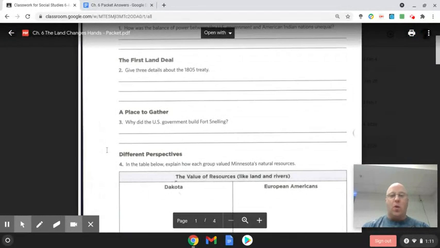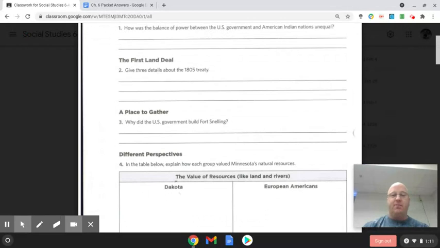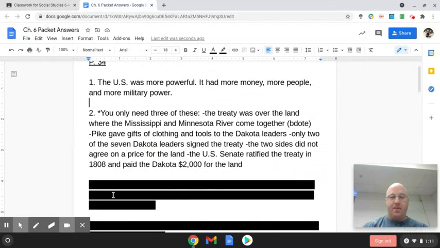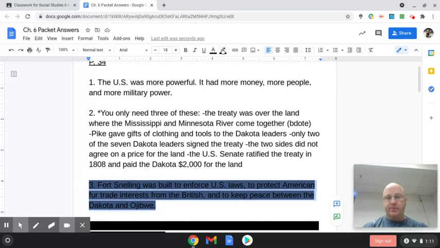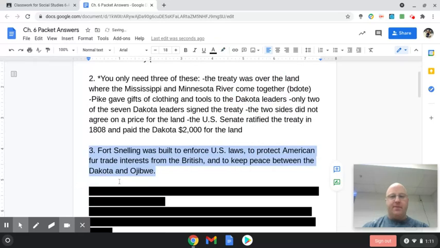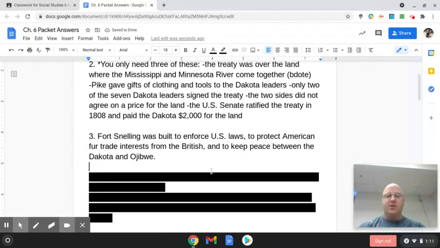Question number 3 is, why did the U.S. government build Fort Snelling? And here's the answer to that. They built Fort Snelling for several reasons. First was to enforce United States laws there. Even though technically Minnesota wasn't even officially a state or a territory at that time, the United States still wanted a presence there, especially with Great Britain being up in Canada to the north.